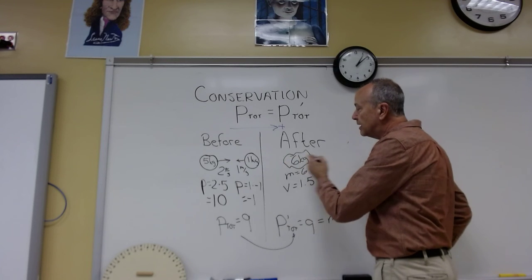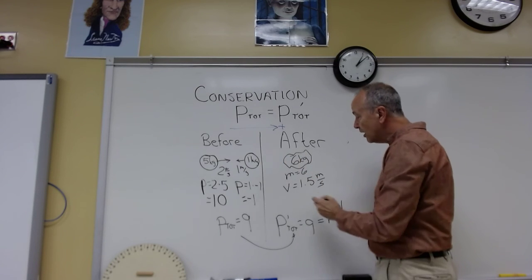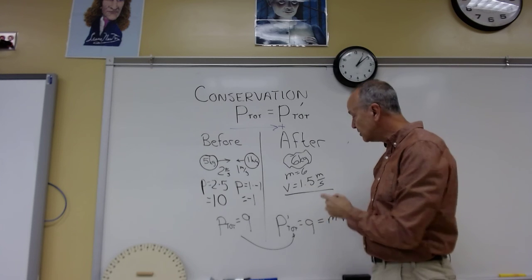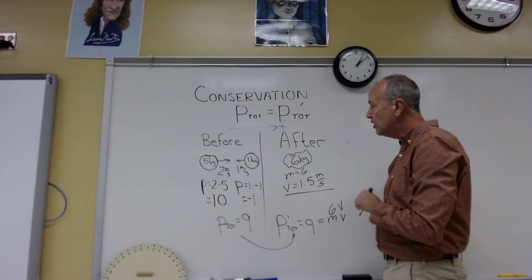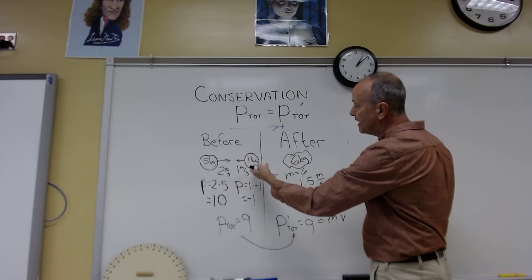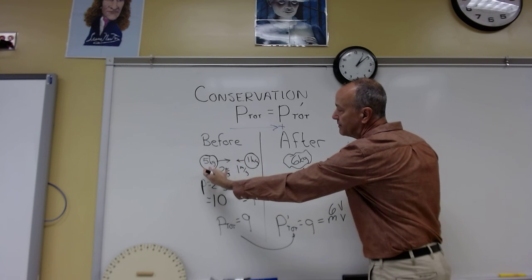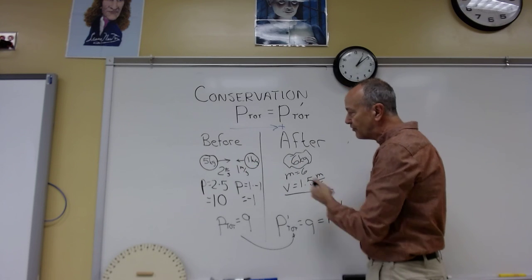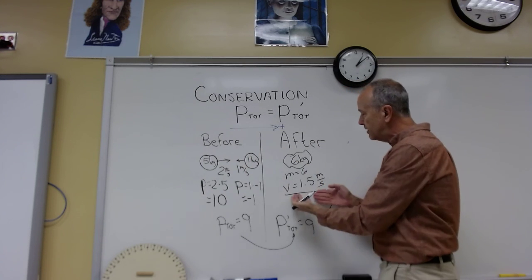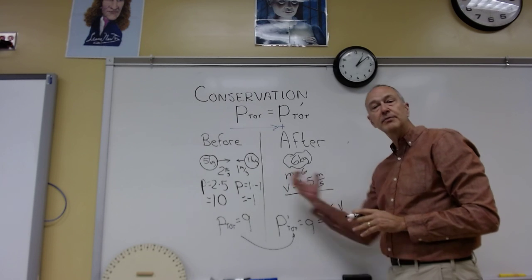Don't assume a direction for this result. Solve for the direction. The fact that it's positive means this blob is moving in this direction, which really makes sense. This is heavy and moving pretty quick. This is light and not moving that fast in the opposite direction. You would tend to think when they come together, the velocity would tend to be in this direction.